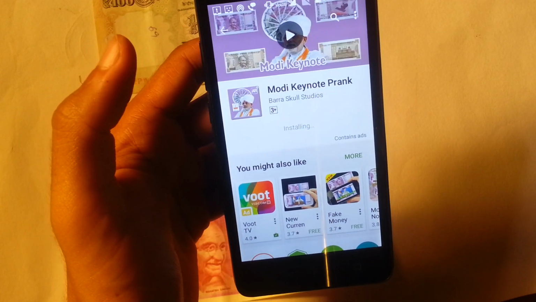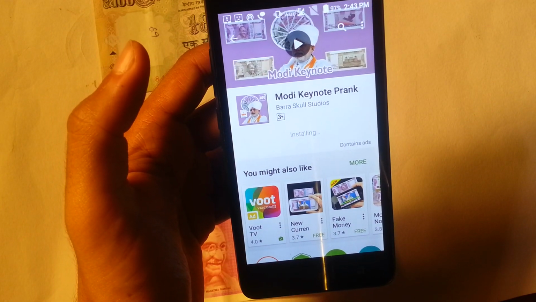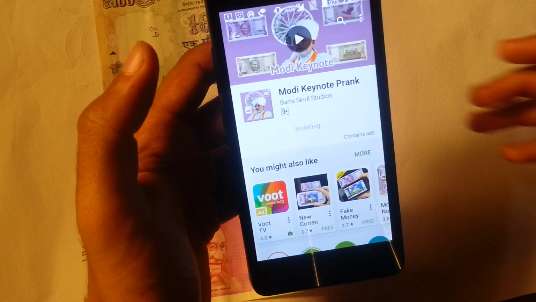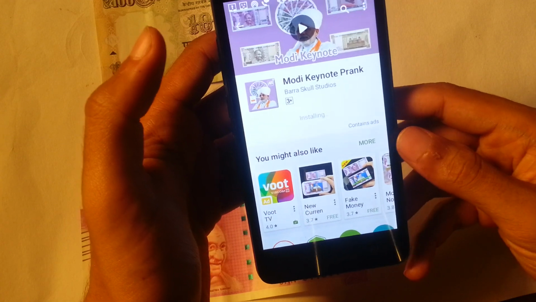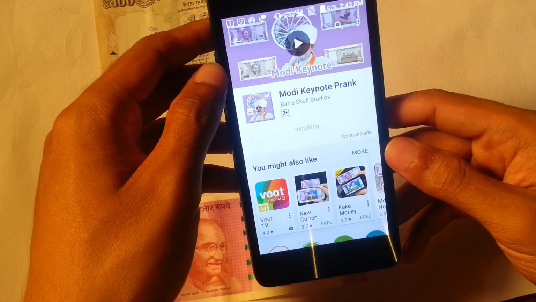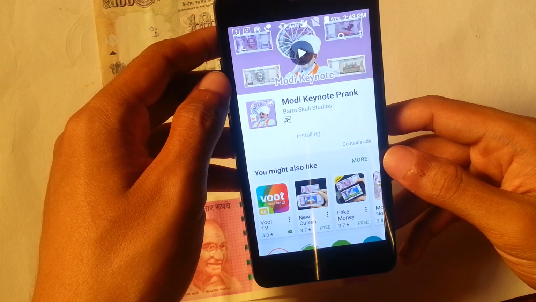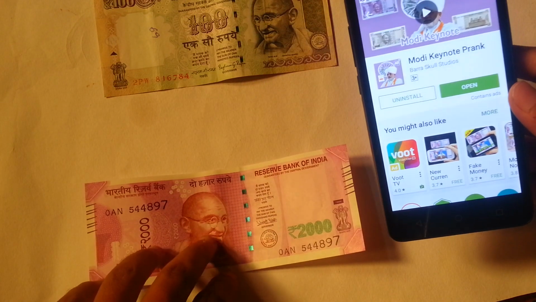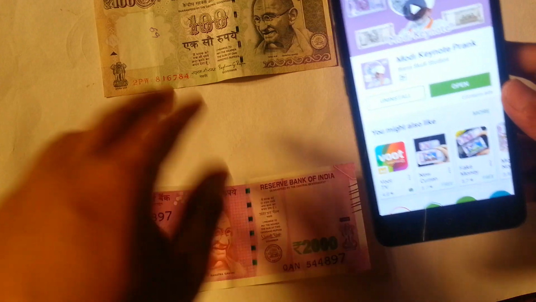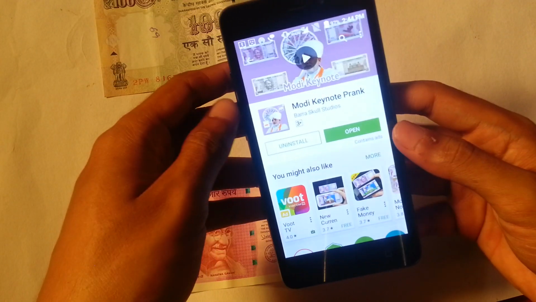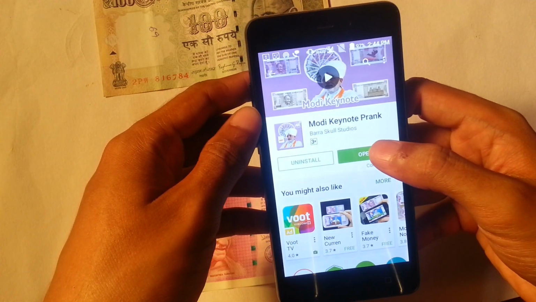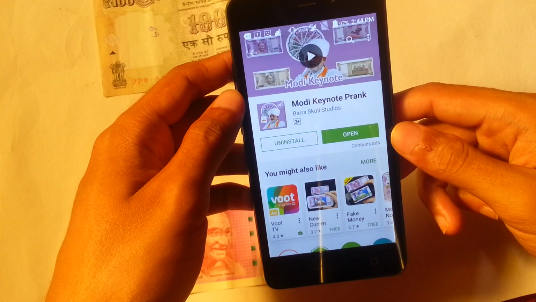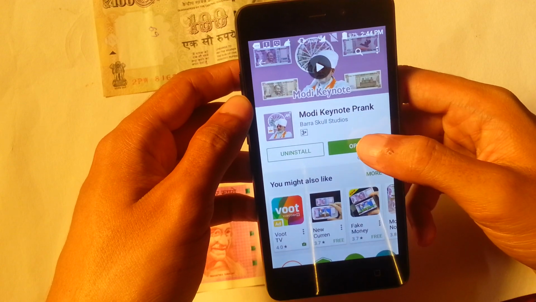So it has completed the download and the installation has started. Just waiting for this application to get installed successfully so that we can test. I have a 2000 rupees note and also a 100 rupees note. So let me see how it works. The application is downloaded, and let me click on open.